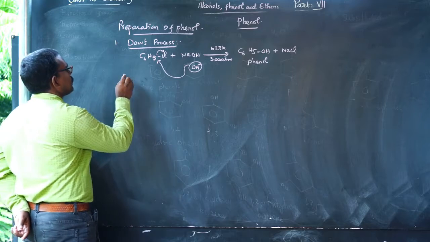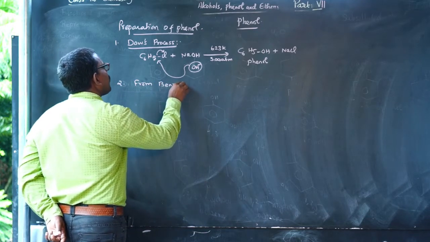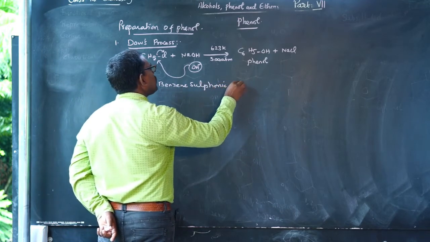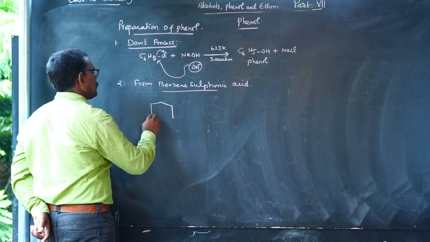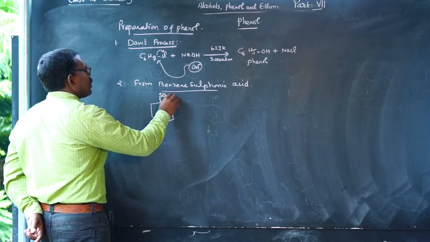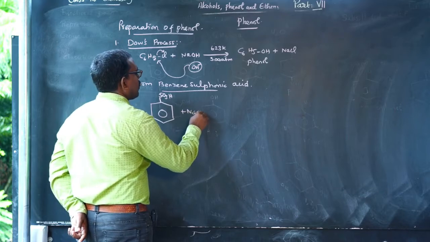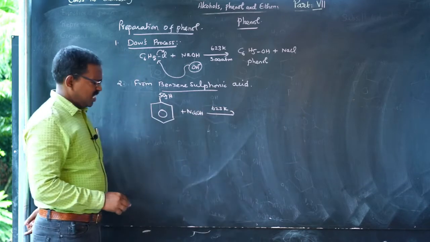Second method, from benzene sulfonic acid. Benzene sulfonic acid reacts with sodium hydroxide at 623 Kelvin.